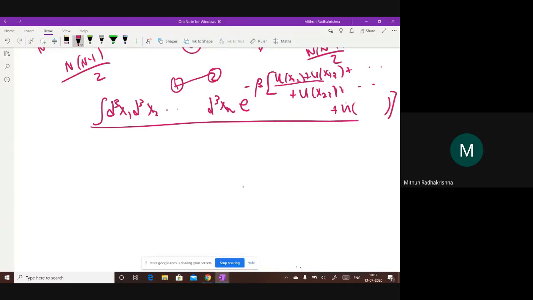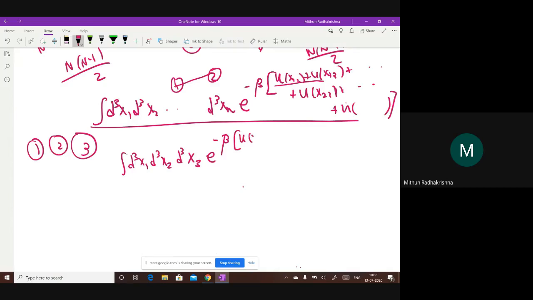So now I need to integrate this integral. Remember, I have this integral. So let's assume that there are only 3 particles. What would this integral be? It would be d cube x1, d cube x2, d cube x3, e to the power minus beta times u of x12 plus u of x13 plus u of x23. Correct? Let me know if you have any questions here.